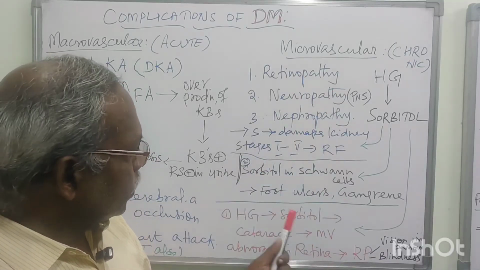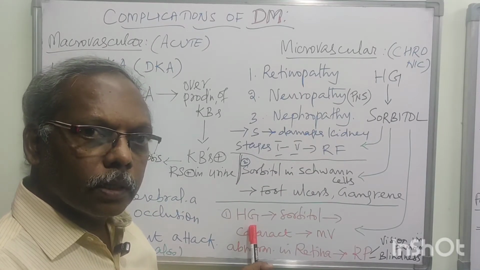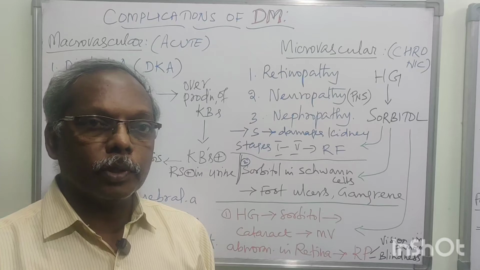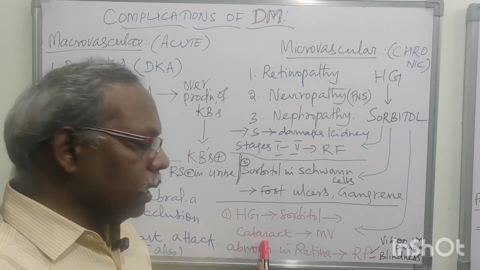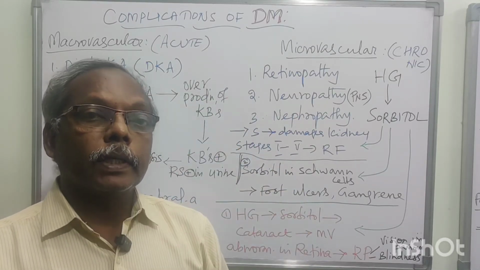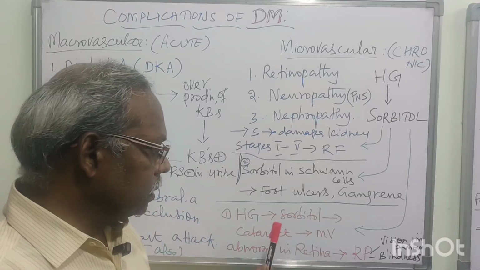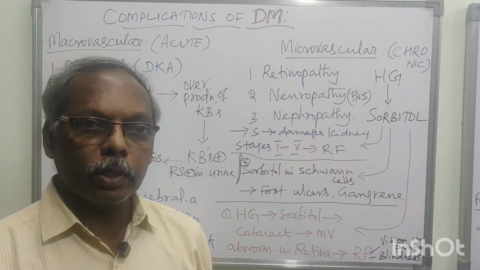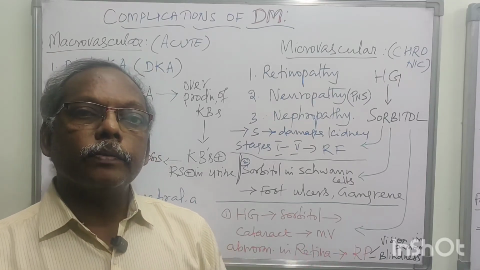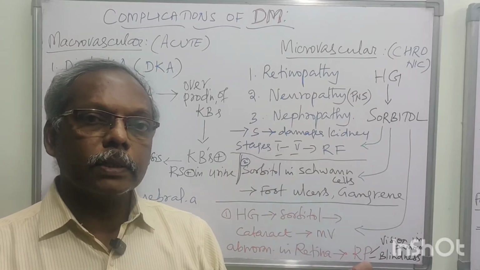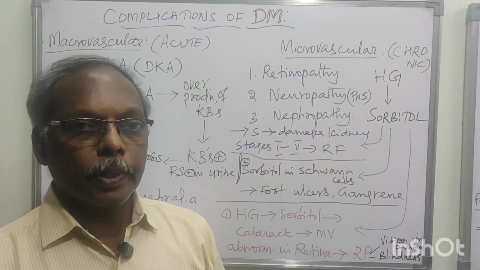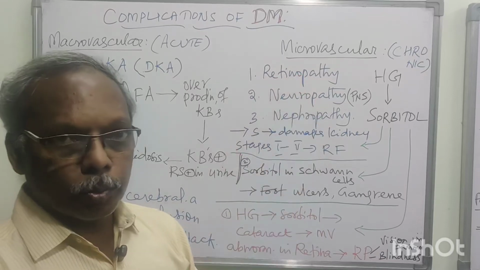The first one is retinopathy, that is hyperglycemia. In diabetic patients, there will be accumulation, or an increased amount, of sorbitol. It will get collected in the lens and produce cataract. This leads to microvascular abnormalities in the retina, which leads to retinopathy. Finally, the patients will go for either blindness or vision impairment. Blindness or vision impairment. This is for retinopathy.